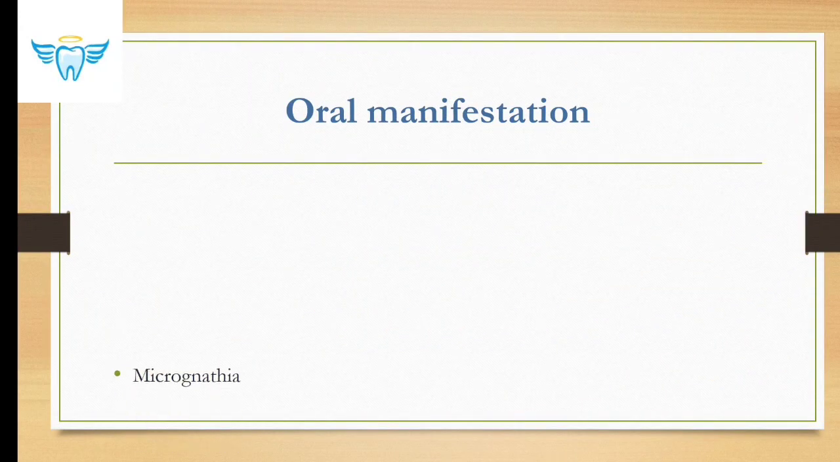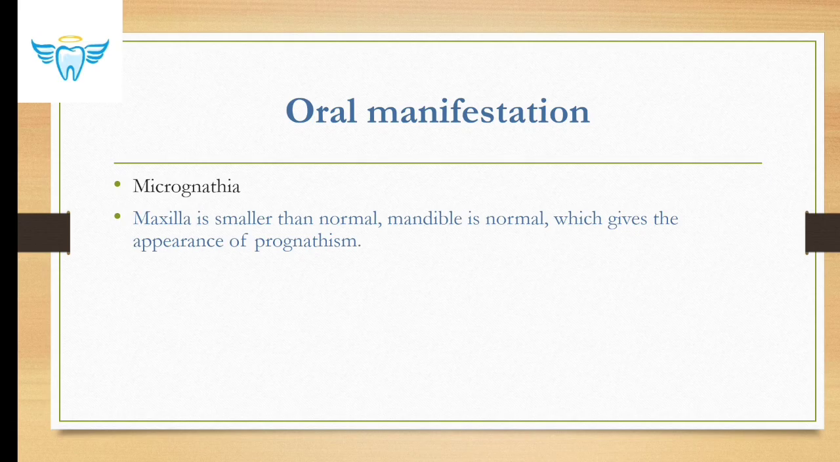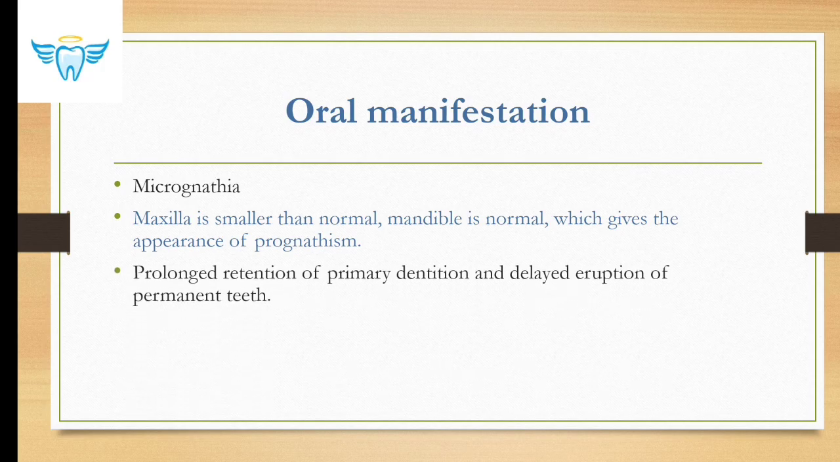Oral manifestations include micrognathia, which means smaller jaw. Maxilla is smaller than normal, which makes it prognathic appearance. Okay, mandible is normal, but maxilla is underdeveloped, because of which the appearance which develops is prognathism. Okay, prolonged retention of primary dentition and delayed eruption of permanent teeth.